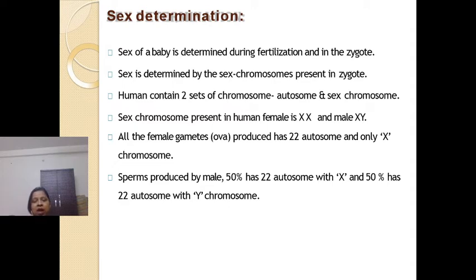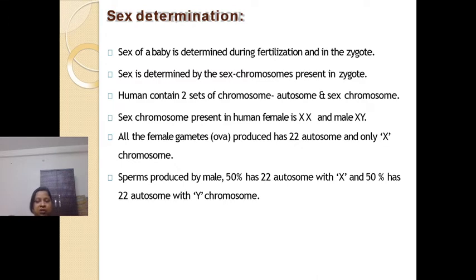As we know, males are heterogametic. They produce two types of sperms: 50% of the sperms contain the X chromosome, whereas 50% contain the Y chromosome. It will depend upon which sperm participates in fertilization.